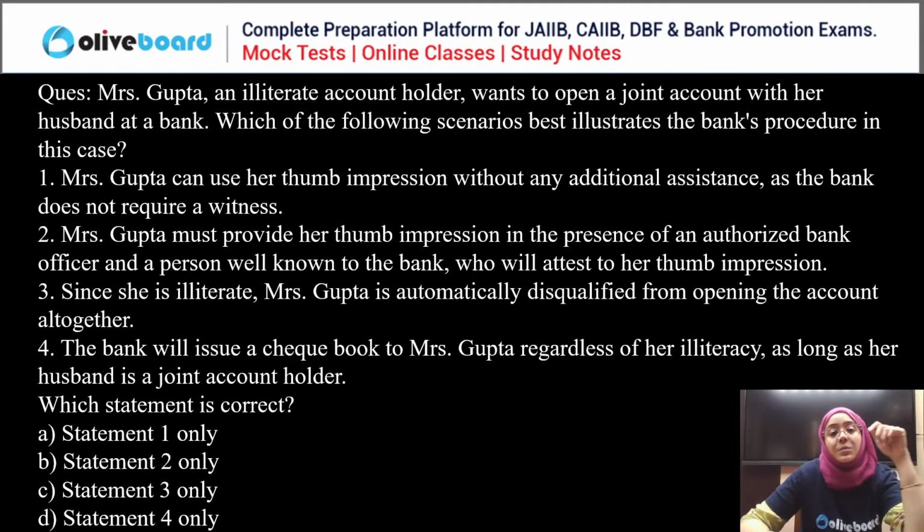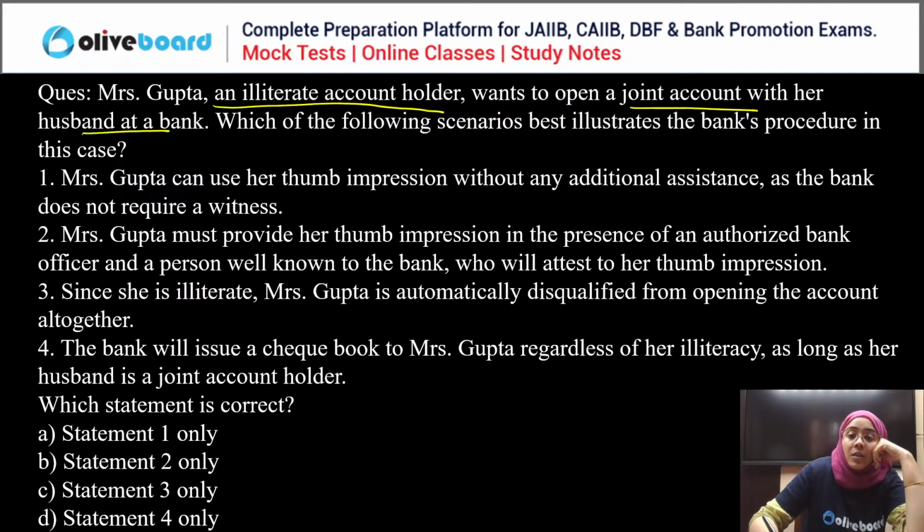Next question. Mrs. Gupta, an illiterate account holder, wants to open a joint account with her husband at a bank. Which of the following scenarios best illustrates the bank procedure in this case? Mrs. Gupta can use her thumb impression without any additional assistance as the bank does not require any witness.